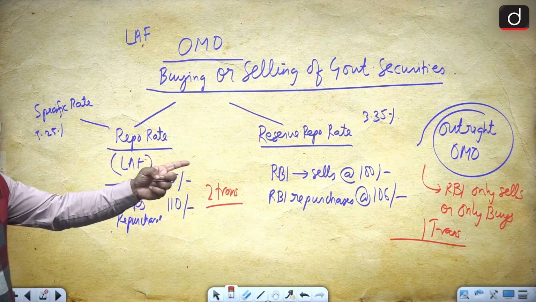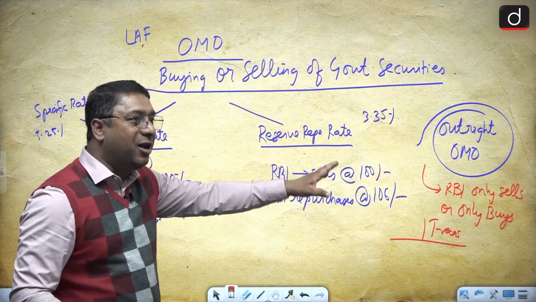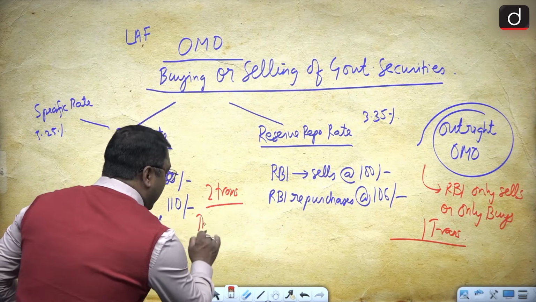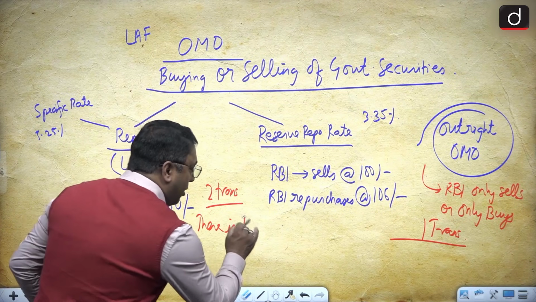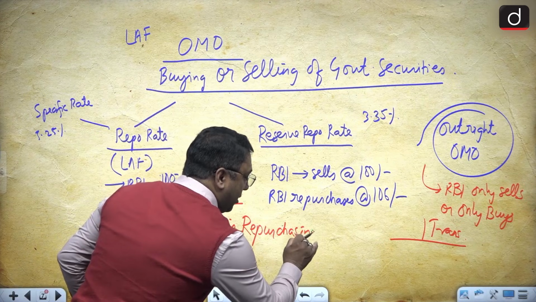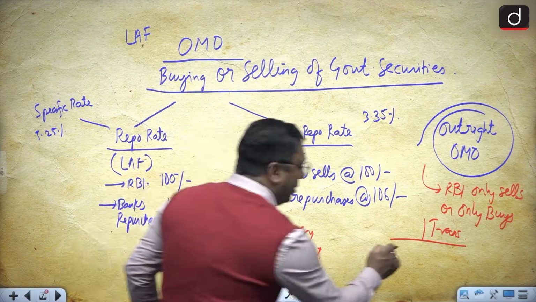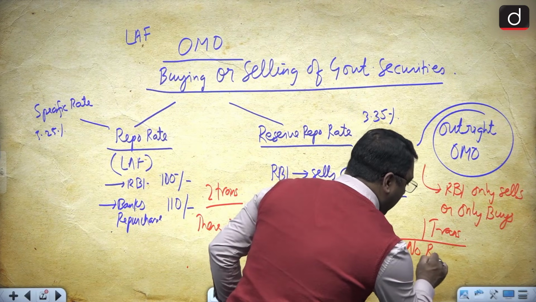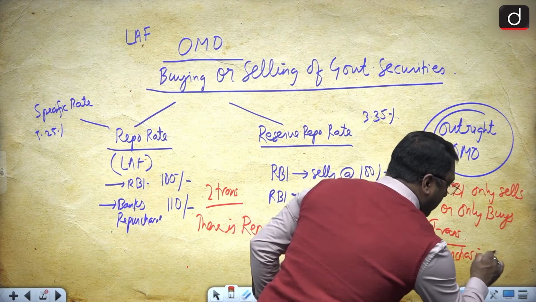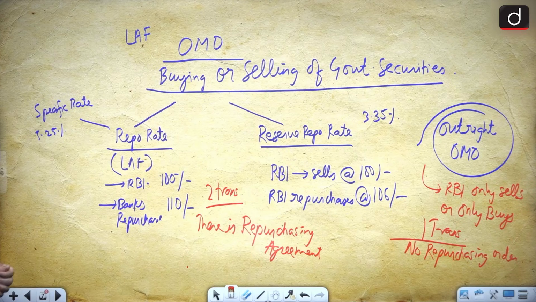Then here we can say that there is no repurchasing agreement or no repurchasing order, but there it is a repurchasing agreement. And here there is no repurchasing order.